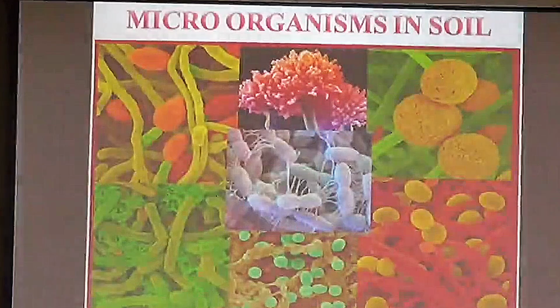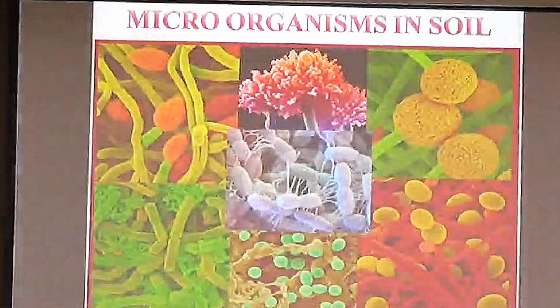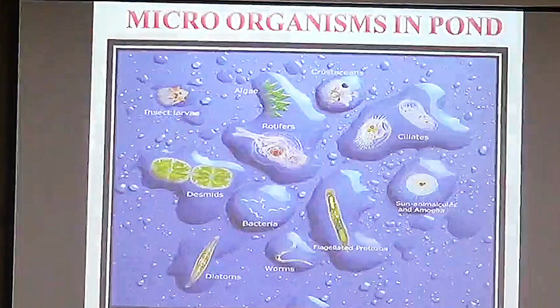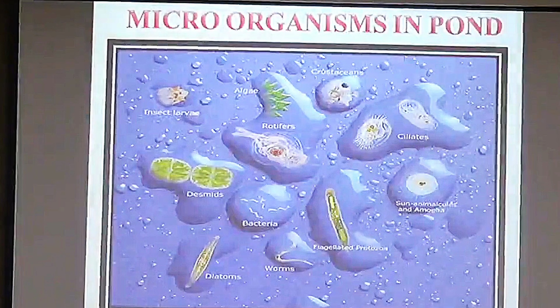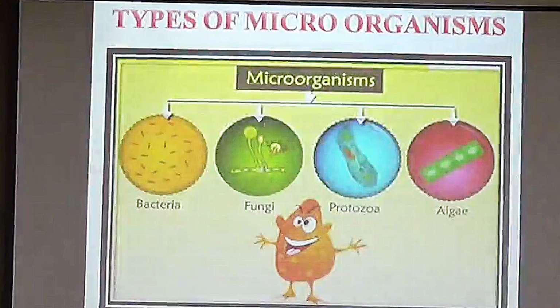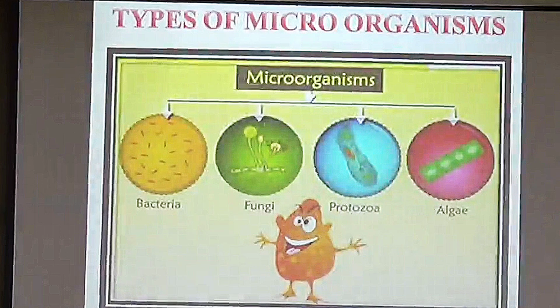These are some of the pictures which show where microorganisms live, that is in soil and also in water. Coming to the types of microorganisms, we have different types like bacteria, fungi, protozoa, algae and also virus.